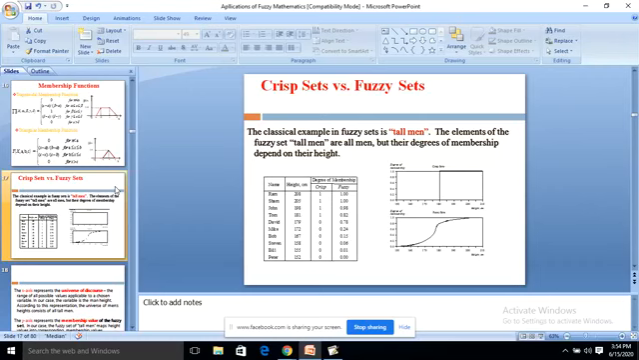And next, crisp set versus fuzzy sets. The classical example in fuzzy sets is tall man. The elements of the fuzzy set, tall man, are all men, but their degrees of membership depend on their height. Here, there are few names of persons given, and their heights are given against them. And the degree of membership: the first one represents the crisp, and the next one represents the fuzzy.